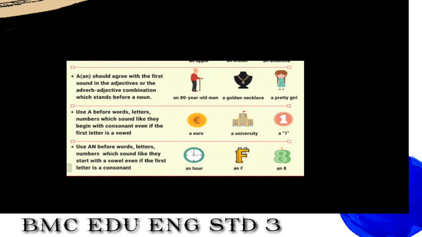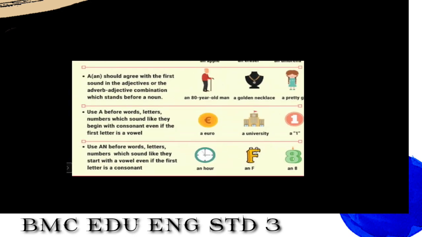Now, last one: use an before words, letters and numbers which sound like they start with a vowel, even if the first letter is a consonant. Now see here, an hour. I gave you the example, an hour. Here, H is silent, but it is pronounced with a vowel sound.